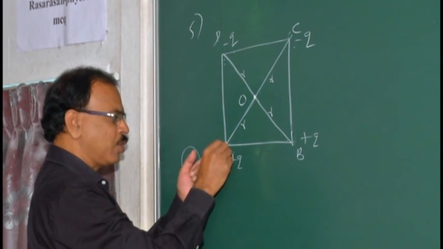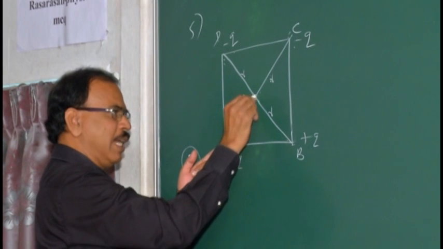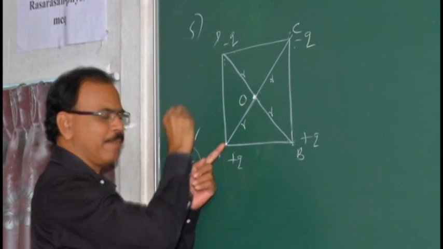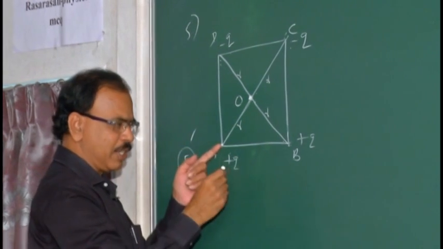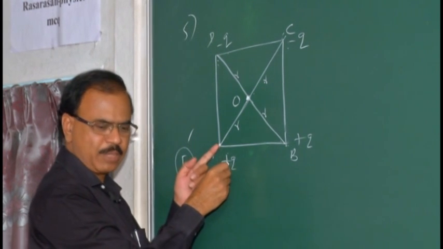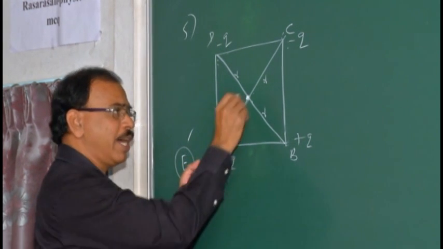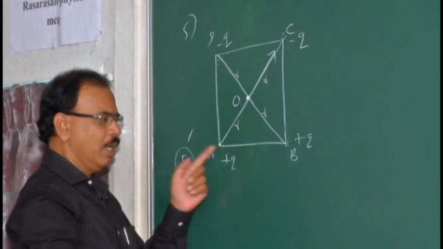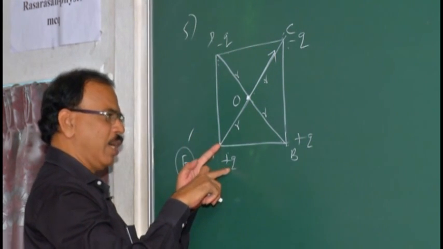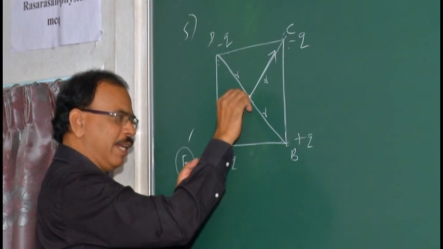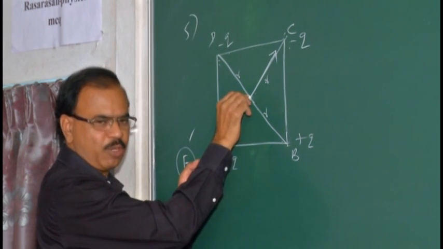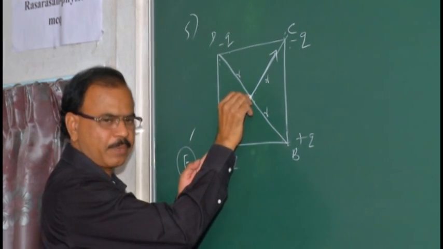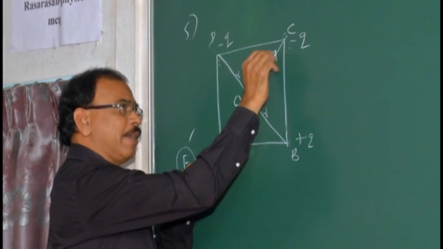Due to this positive charge, what is the electric field here? Let it be E. What is its direction? It is a positive charge. We know the direction of the electric field: if it is a positive charge, away. Repeat: if it is a positive charge, then at this point the electric field is Q by 4 pi epsilon naught R square, and it acts away.